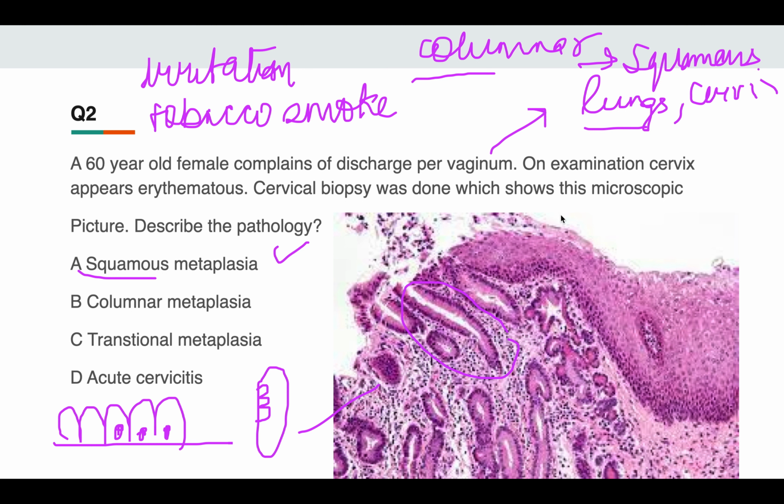Now here you can see the metaplastic zone, the squamous metaplasia which is taking place. The normal ectocervix is lined by squamous epithelium only, but here you can see the change of epithelium. This is the metaplasia, and therefore the answer is squamous metaplasia.